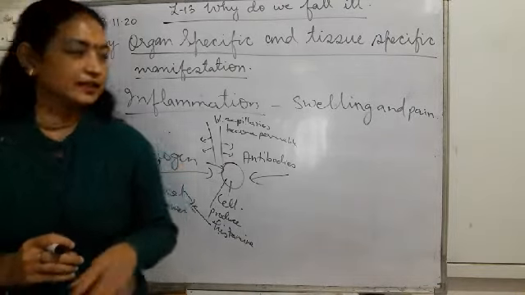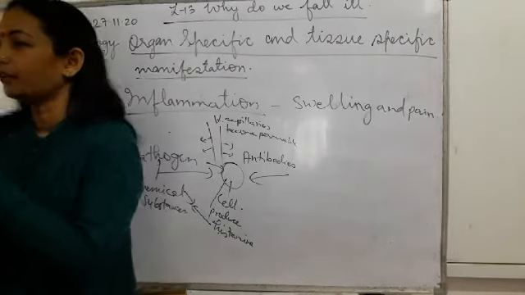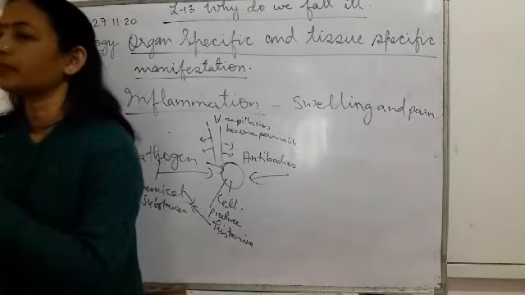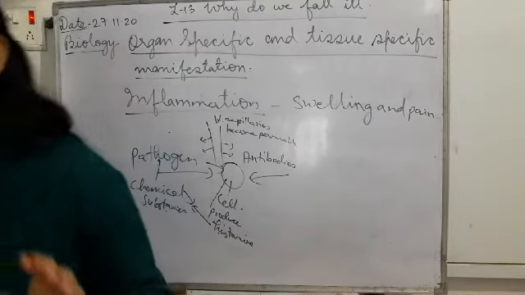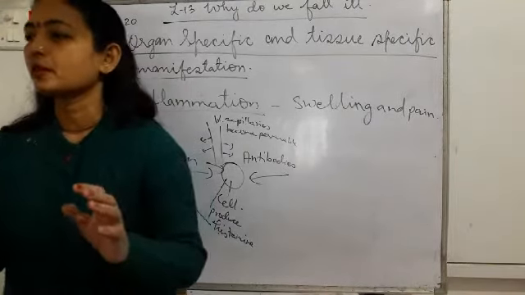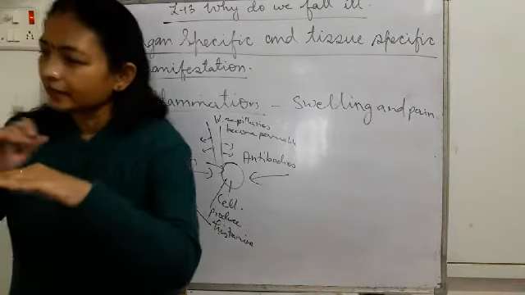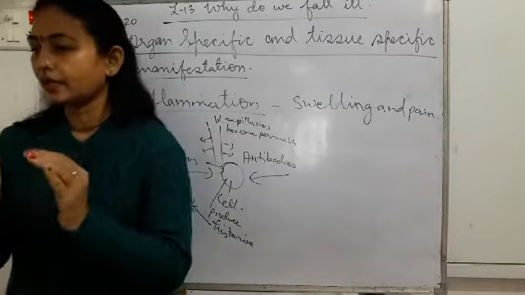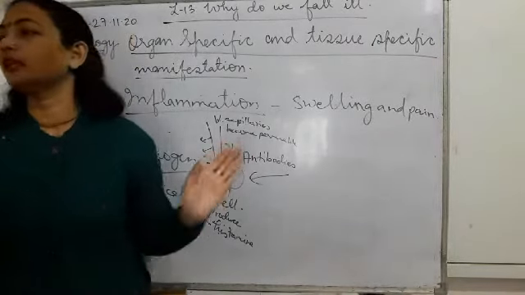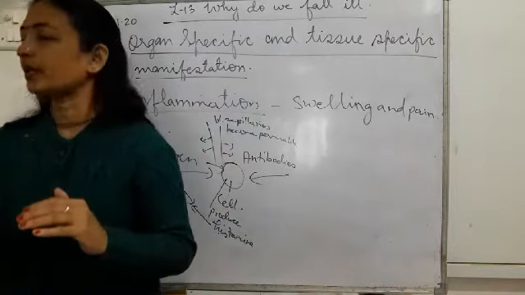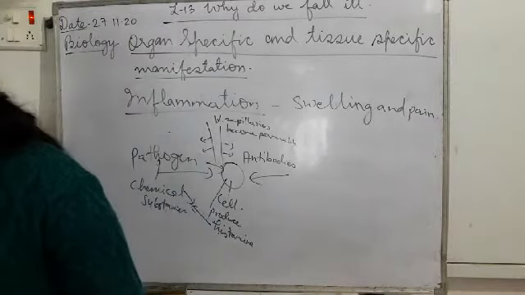Main thing is that. Then what will happen? These blood capillaries, because of these two substances, will become permeable, and will release the fluid into the tissues and cells. When the fluid is released from the blood capillaries, what will happen? More fluid is there around the cell and the tissue, so there will be a swelling. There will be a swelling because of the secretion from the blood capillaries, and this swelling can lead to pain also.